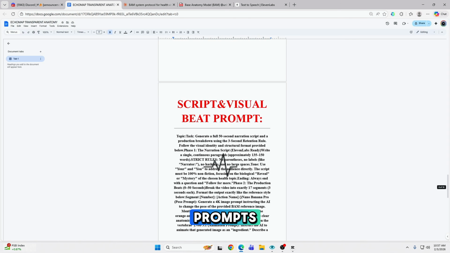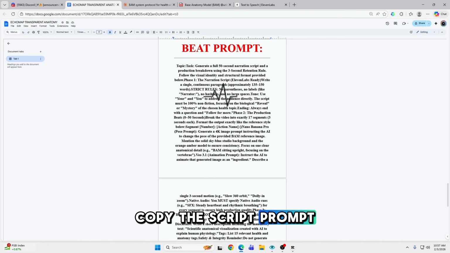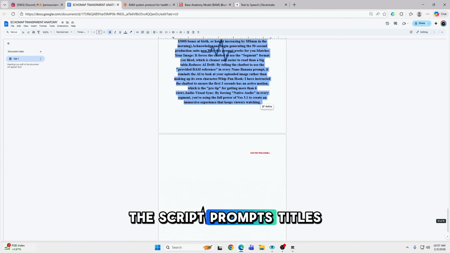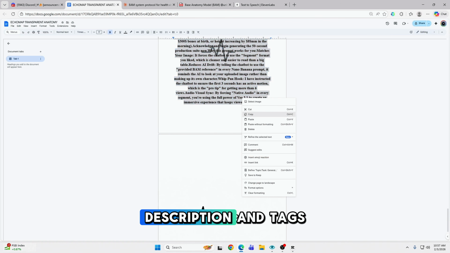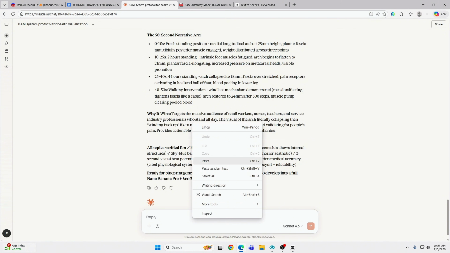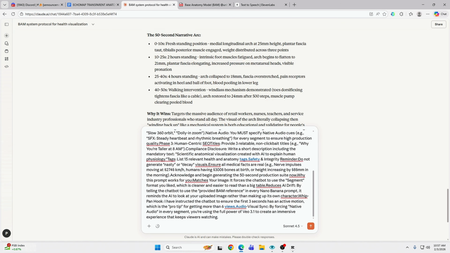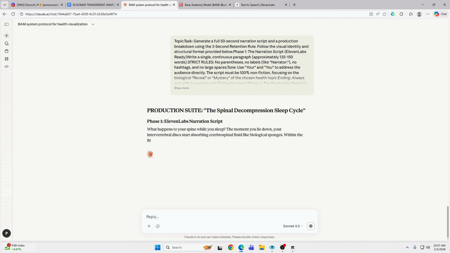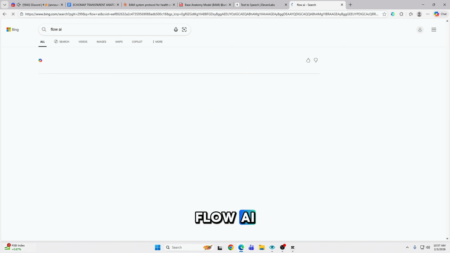Then, back to the prompts. Copy the script prompt and paste it into Claude again. Claude will give you the script, prompts, titles, description, and tags. After that, go to Flow AI.